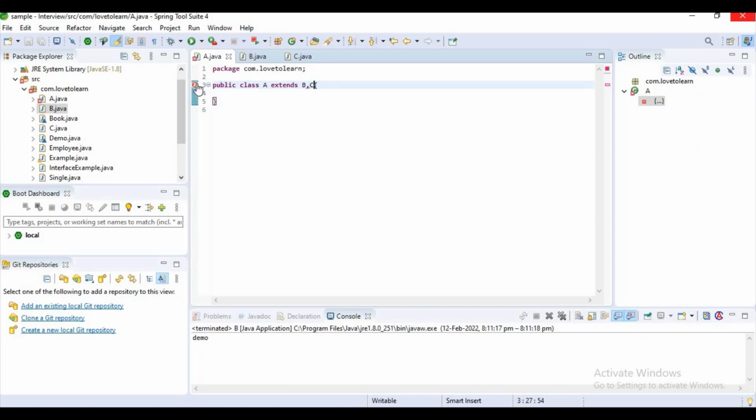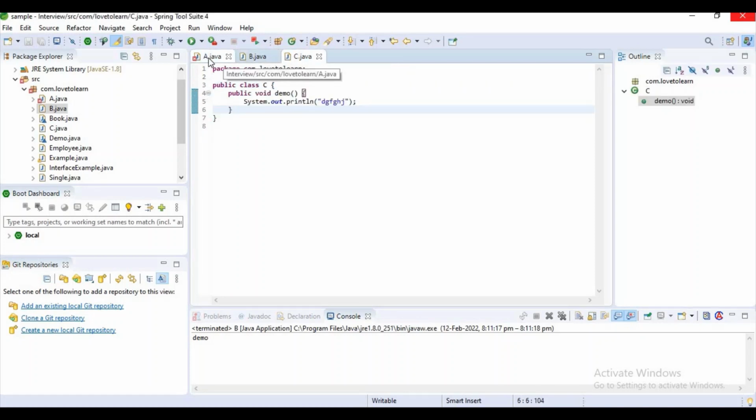If you observe here, we are getting an error like a syntax error, token expected, like that. But if you observe here, there are no syntax errors. The reason we are getting the issue is that Java does not support multiple inheritance, because both B and C classes have the same method demo.